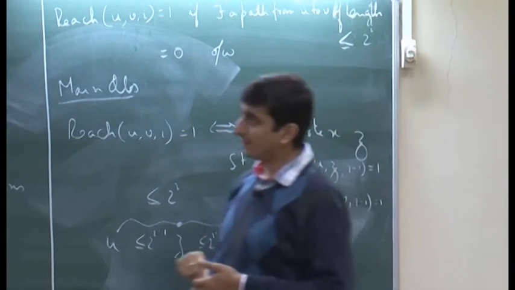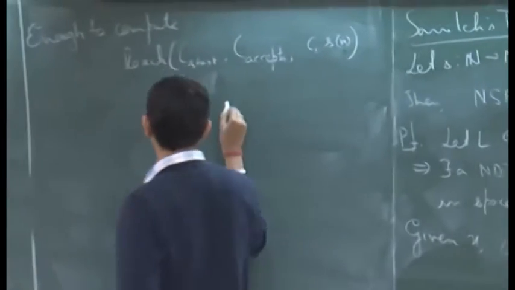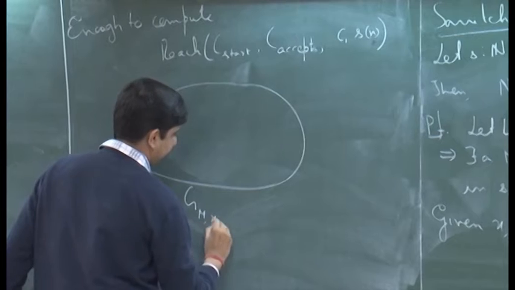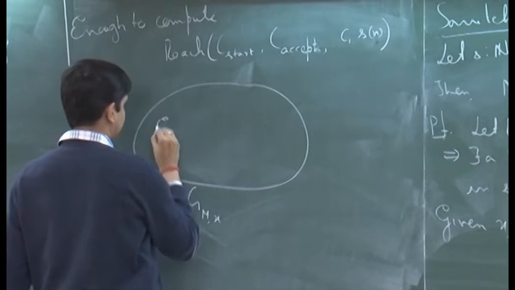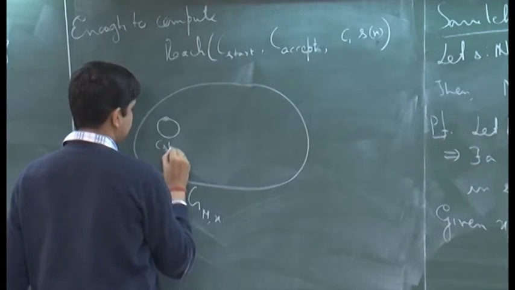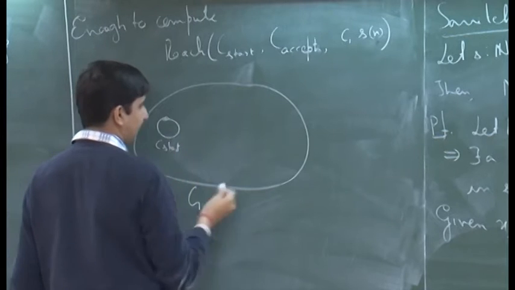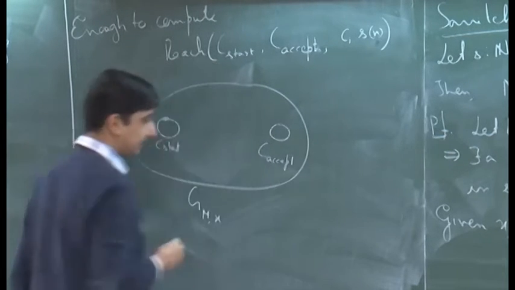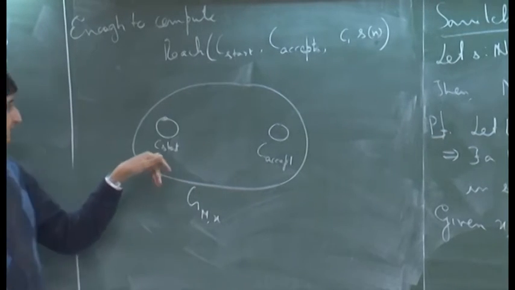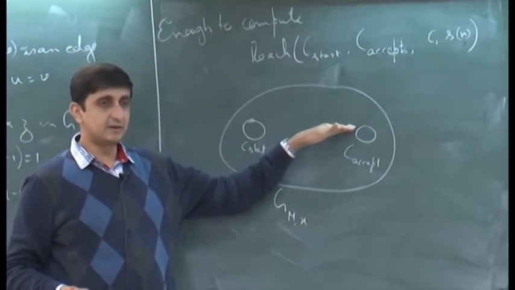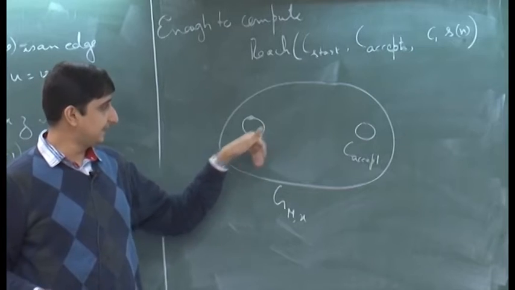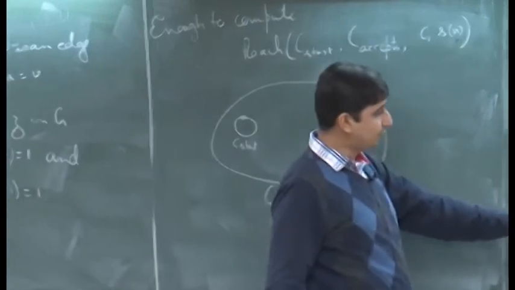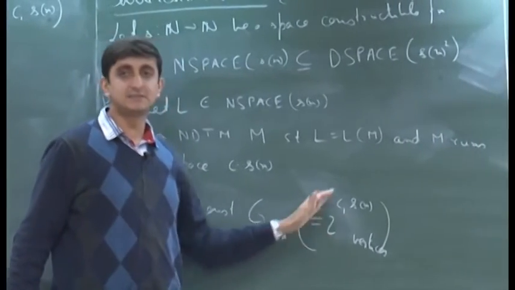Now if I look at this graph G_{M,x}, suppose I have C start sitting somewhere in it and I have C accept sitting somewhere. All I want to do is check if there is a path from C start to C accept, and the claim is that if there is a path, there will be a path of length at most the number of vertices in the graph.